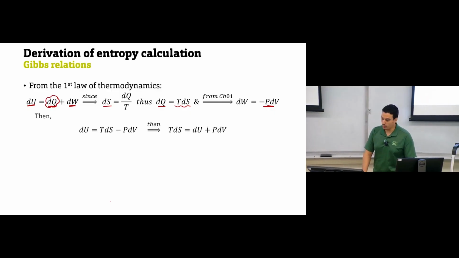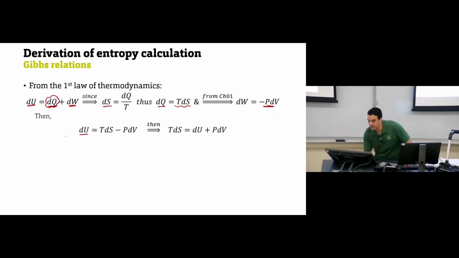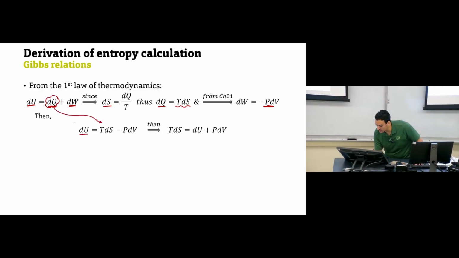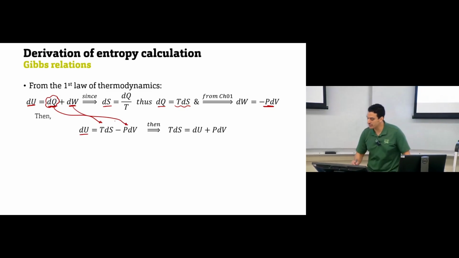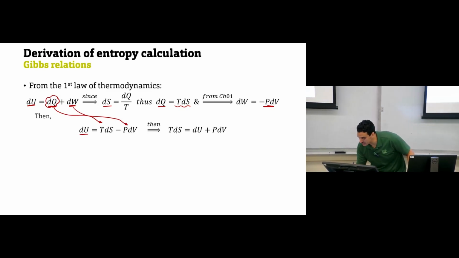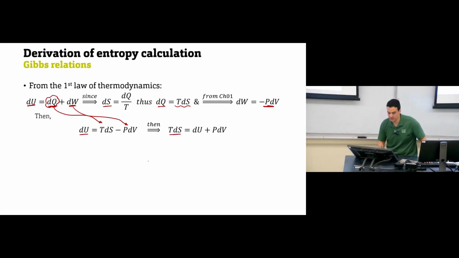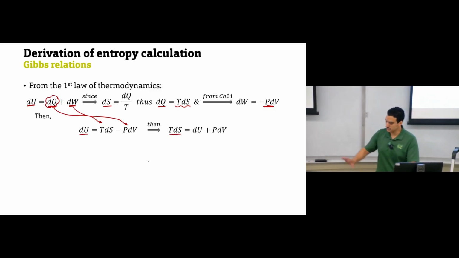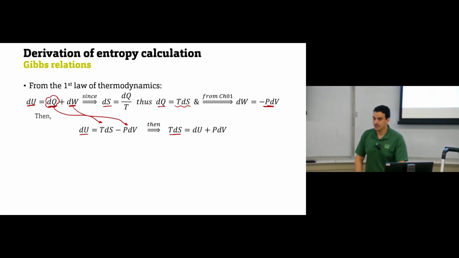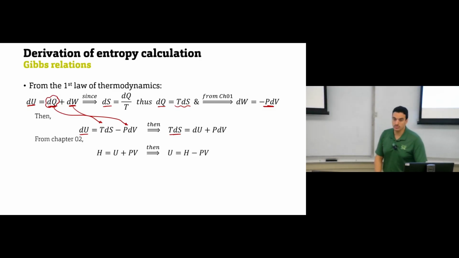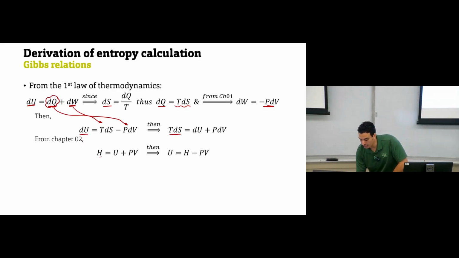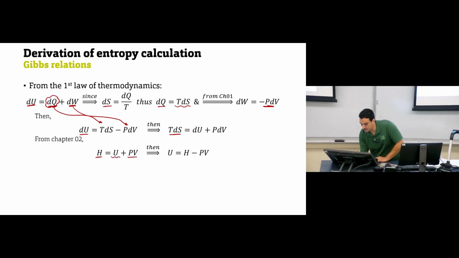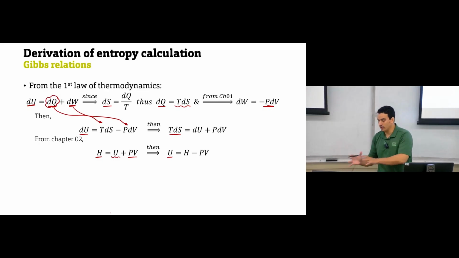So now we can rewrite the equation and say dU, the change in the internal energy, is dQ, which is TdS, plus dW, which is minus PdV. If we rewrite the equation, putting TdS on the left side, we have TdS = dU + PdV. So this is one of the equations we have. Again, if we recall chapter 2, we have a relation that relates energy with enthalpy. We know that enthalpy is internal energy plus PV, so we can say internal energy is enthalpy minus PV. Then we can put that in the equation.